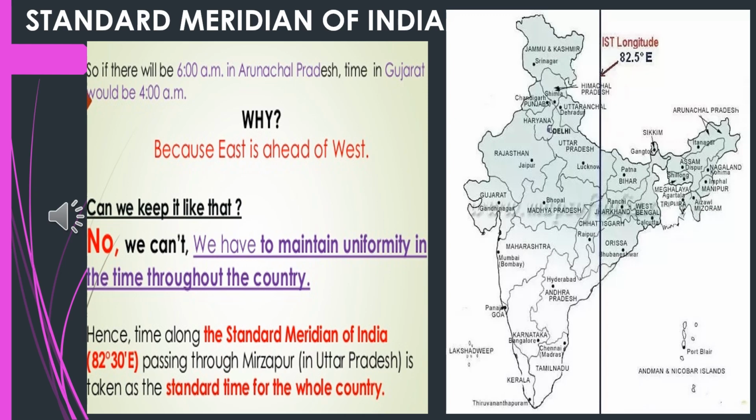Again from Mirzapur 82.5 degrees east to Gujarat, we again have 1 hour time gap. Hence, even though it is not exactly dividing India into two parts, this longitude is considered as the standard meridian of India.